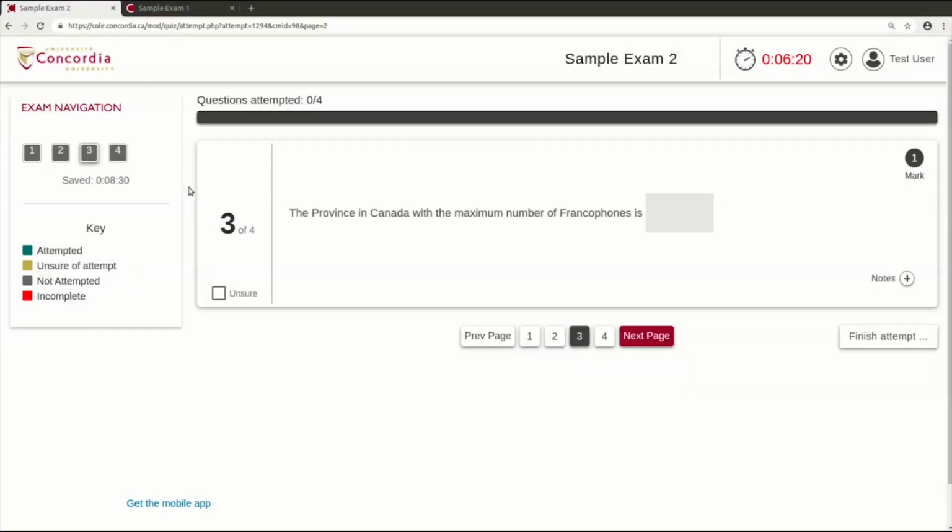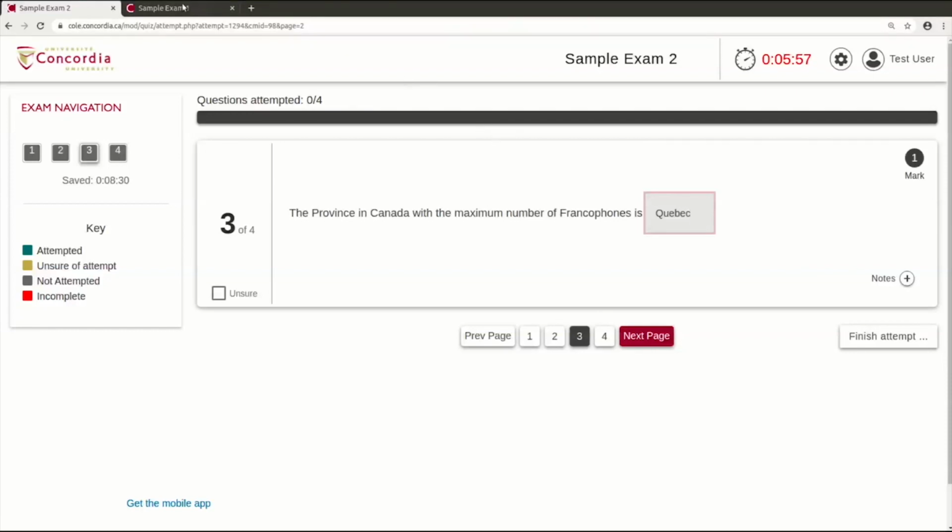Short answer questions in the COLE platform allow you to answer the question in a simple text form. Your answers may contain letters, numbers, and words, depending on what is expected in the response.